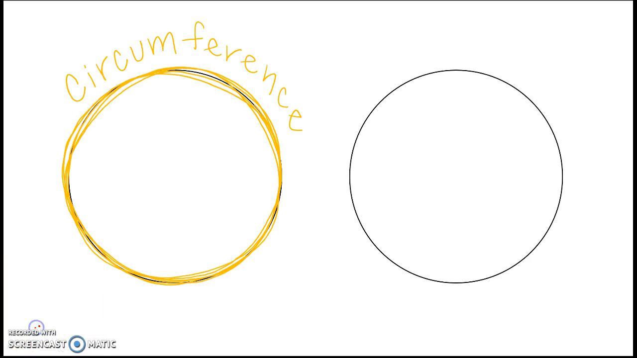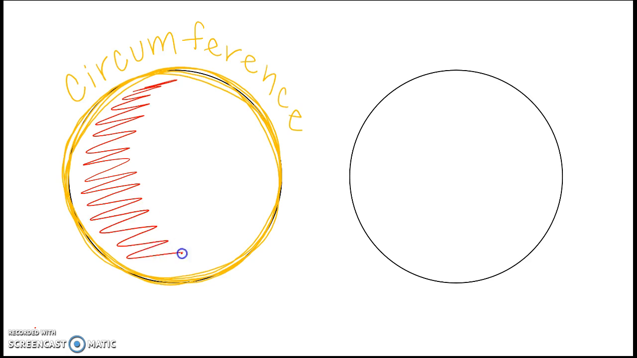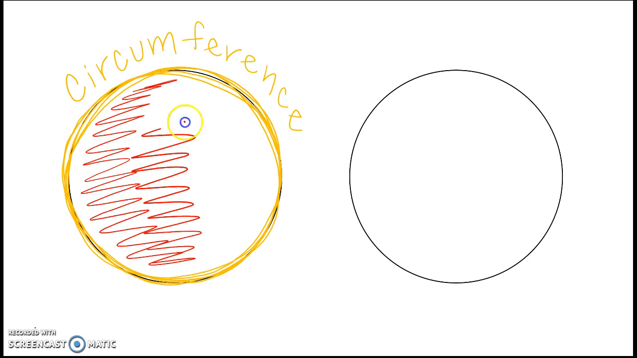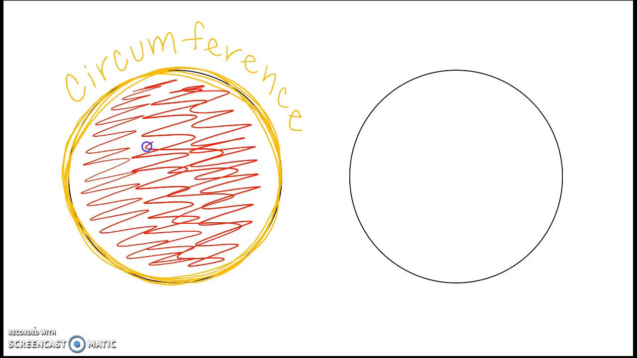Then we have to put sauce all in our pizza. So we're going to use our red, and we're going to color in our pizza. Okay, so our sauce is going to be the area. So I'm going to draw an arrow because I can't see with all the sauce I put. Area. So the area of a circle is the sauce that you put on the circle.